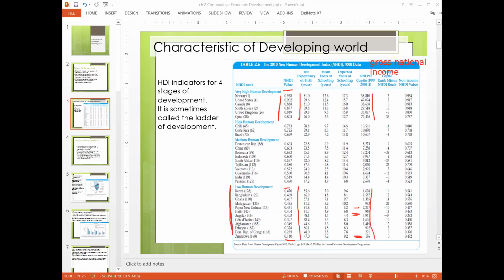And this is data of 2008. So if you come to the current situation, the gap has widened. Even if a few countries have climbed up, the gap has increased. So this is the first table. Next, go to the next slide.